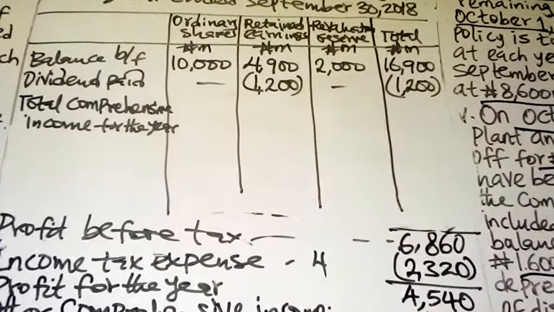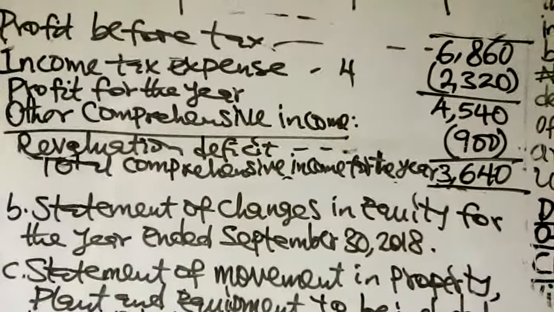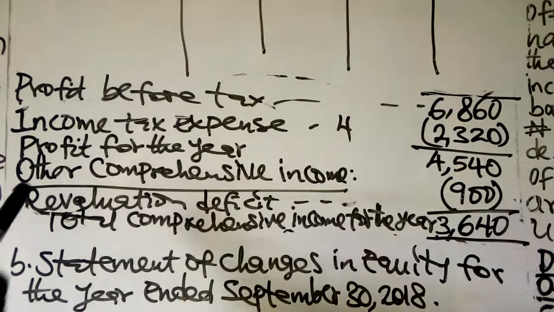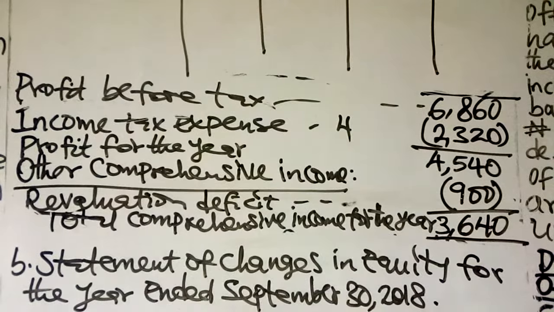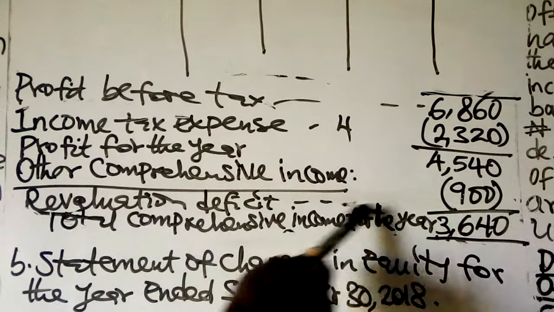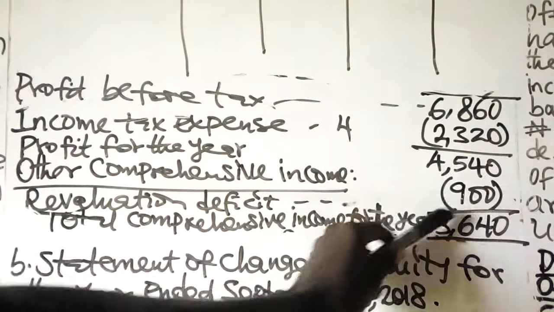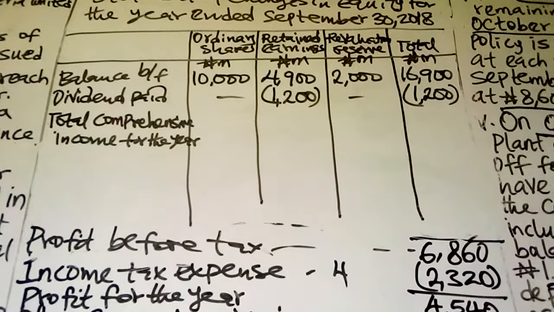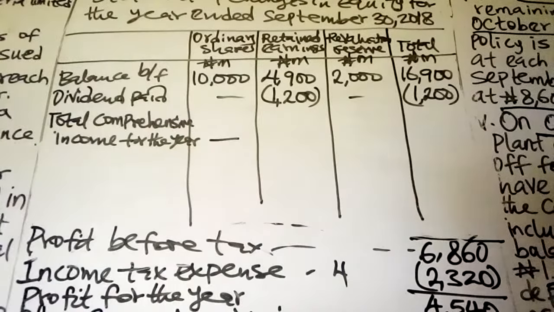Now, this total comprehensive income is divided into two components. The first component is profit for the year, 4,540. And the other one is revaluation deficit of 900. So those two balances, 4,540 and 900, we have to move to the statement of changes in equity.